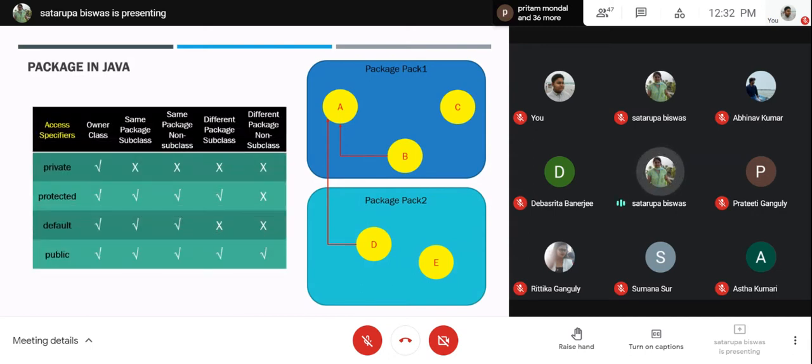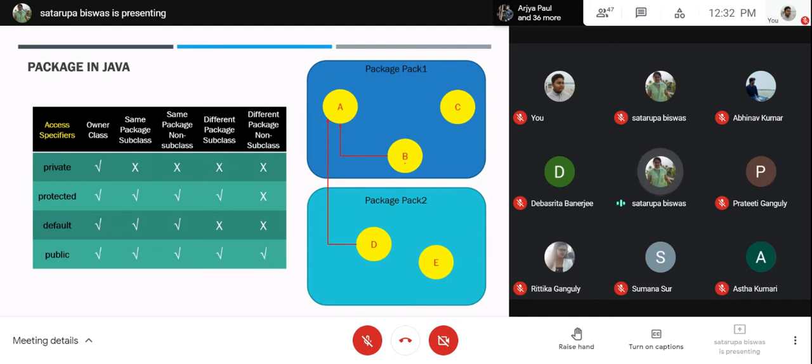And this table is already known to you. Four different types of access specifiers. Which one is accessible from where? If you go by the owner class, the one owner class inside which you are declaring the variable or method, it can access it anywhere inside itself. Same package subclass, that means B. Now I'm considering A as the owner class.